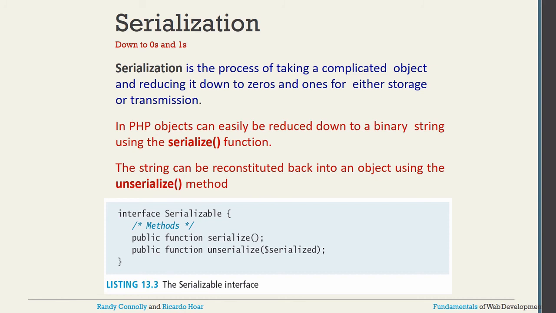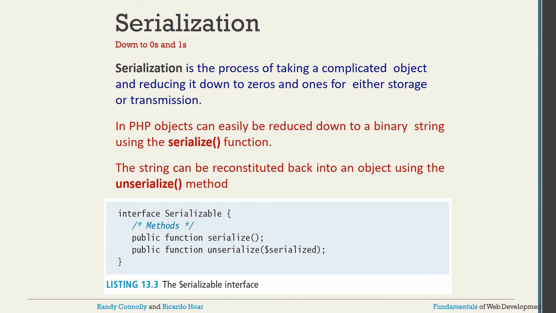The next thing, again, is called serialization. This is the process of taking a complicated object and reducing it down to zeros and ones for either storage or transmission. Clear? So in PHP, an object can easily be reduced down to a binary string using the serialize function, and the string can be reconstituted back into an object using the unserialize method.